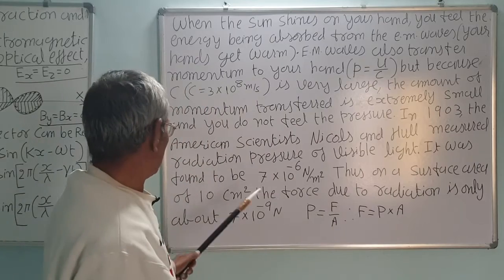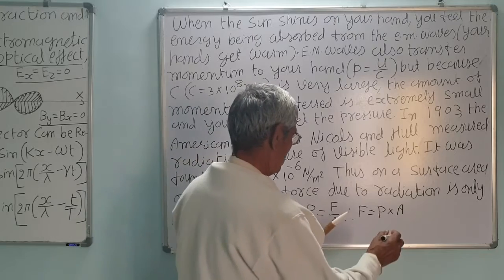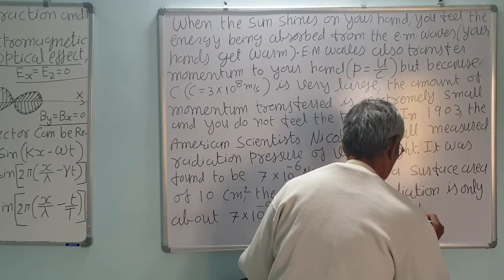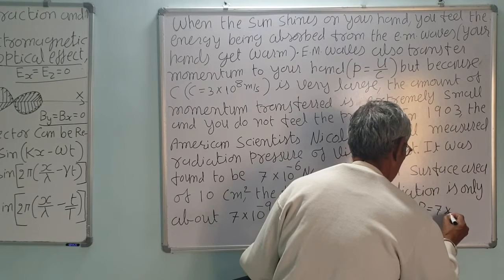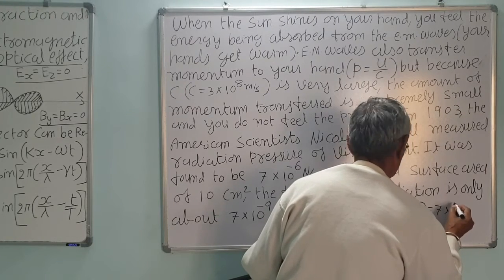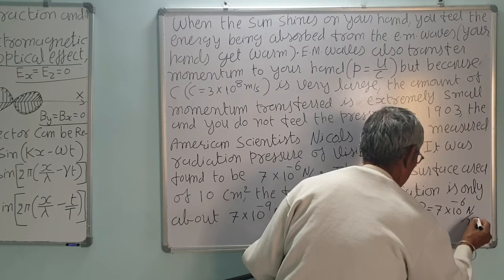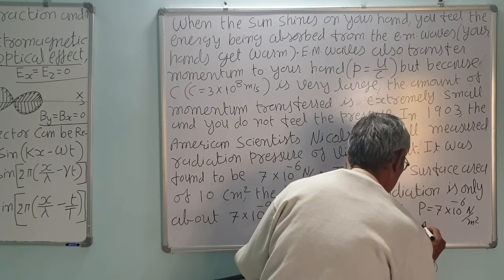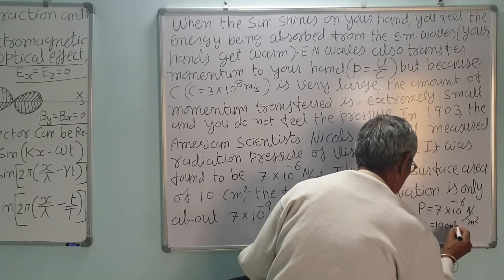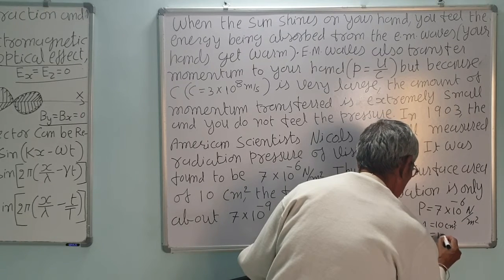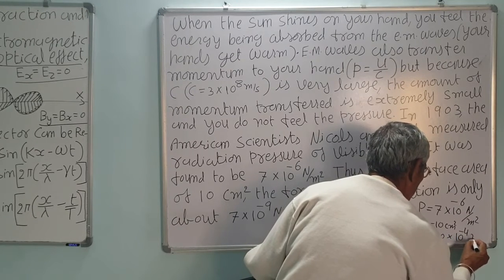The American scientists showed that pressure is 7 into 10 raised to minus 6 Newton per meter square, and the area is suppose 10 centimeter square, that is equal to 10 into 10 raised to minus 4 meter square.